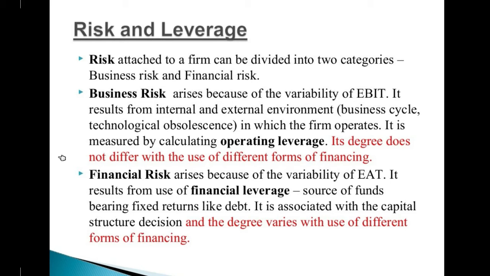Financial risk arises because of the variability of EAT, earnings after tax. It results from the use of financial leverage, sources of funds bearing a fixed return like debt. It is associated with the capital structure decision, and the degree varies with the use of different forms of financing. So if there is any variability in earnings after tax, a company might face a financial risk.